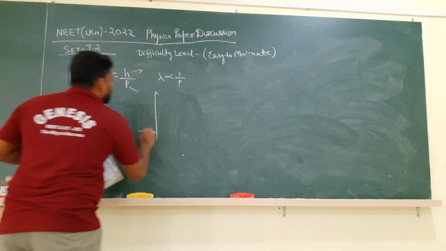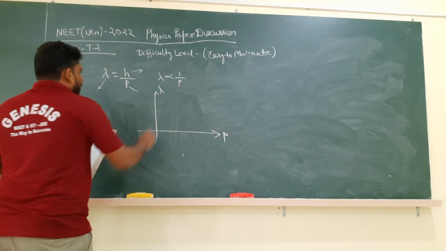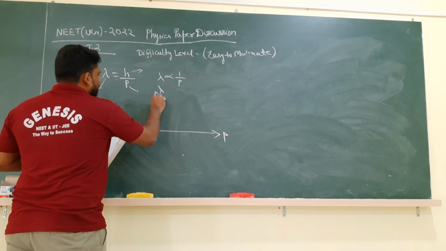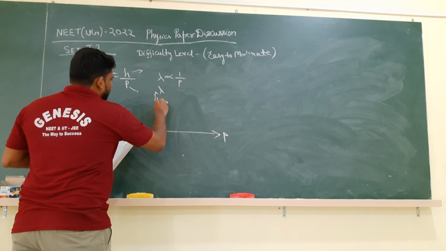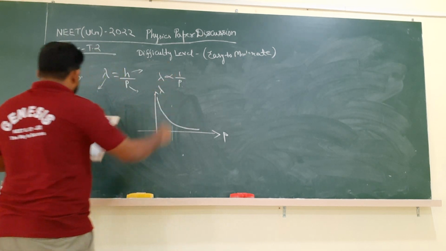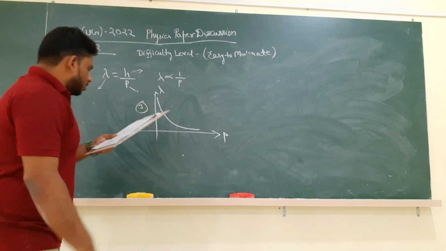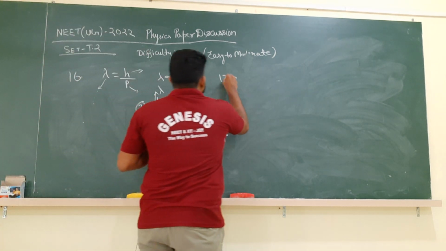What is the graph of that? Rectangular hyperbola. I already discussed this in the class. The diagram will be a rectangular hyperbola. As lambda decreases, p will increase. You can see as p increases, lambda will decrease. This is the graph. What is the correct option? The correct option is 3. Like this, they have given very simple questions. Again, now for question number 17.